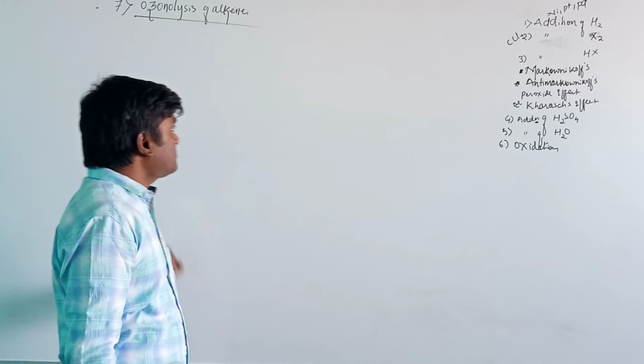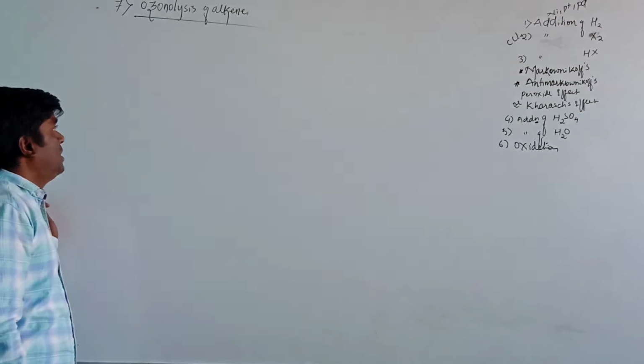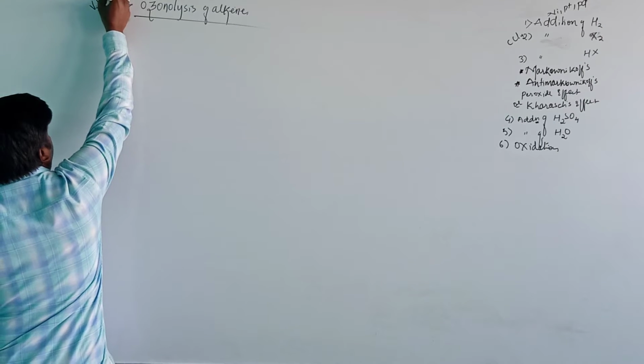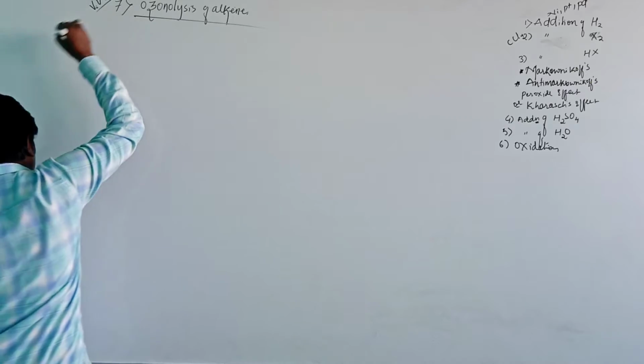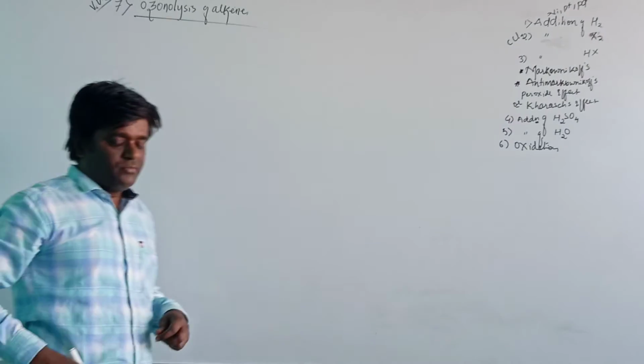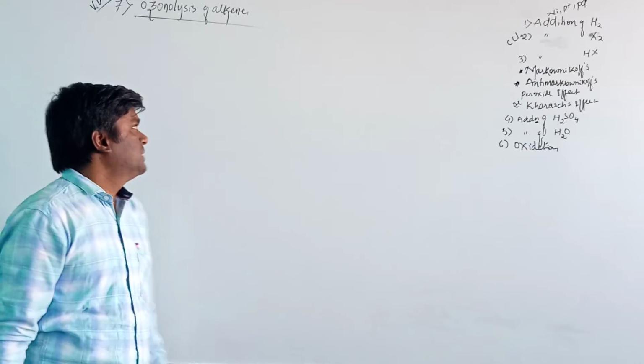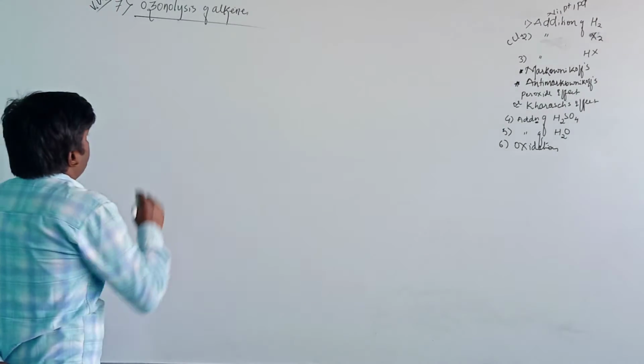Let us see how the ozonolysis of alkene is carried out. This is very important for the examination for the first year as well as the second year.